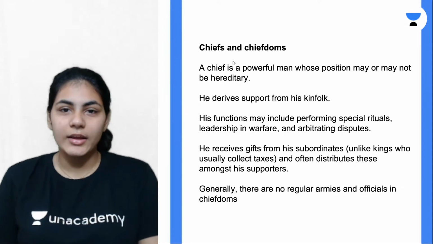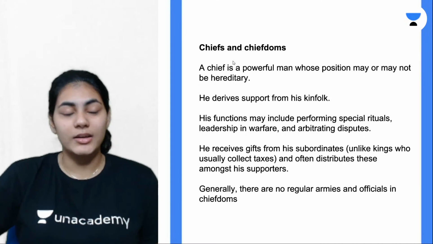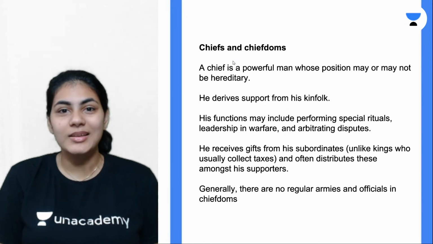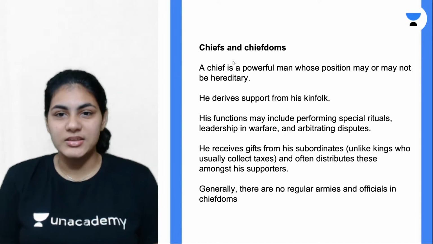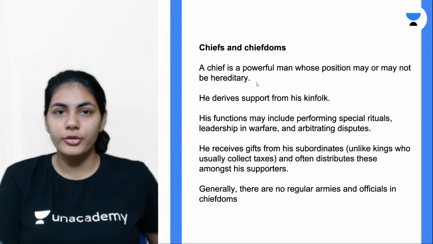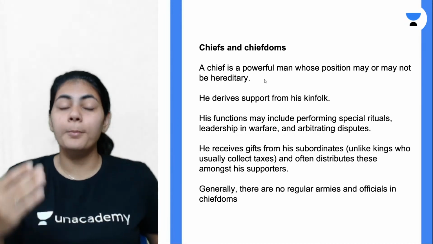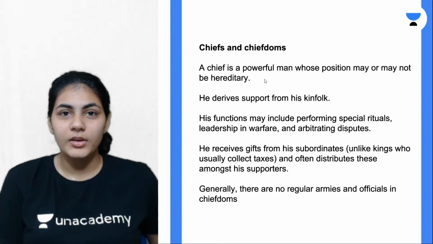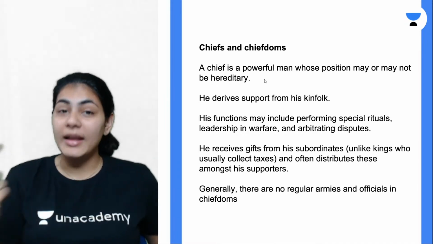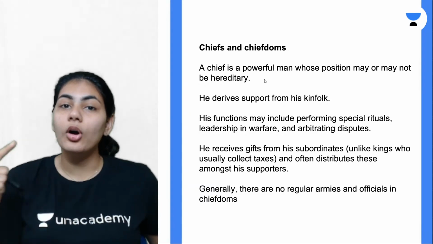Yeah, they are also rulers, right? They are also powerful men who are in charge of, who are responsible for taking care of a particular territory. The structure is the same between the kings and chiefs, but what are the differences? A chief is essentially someone who is a powerful man, but one thing here is the position of a chief might or might not be hereditary. That's the number one difference: in the case of chiefs, it might or might not be hereditary, but when it comes to kings, the position of the king is always hereditary.